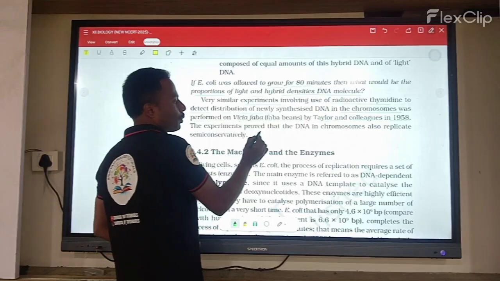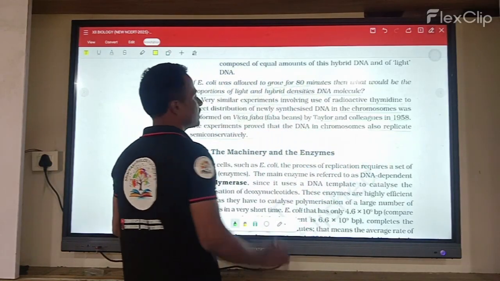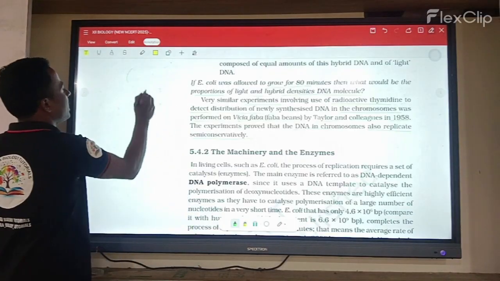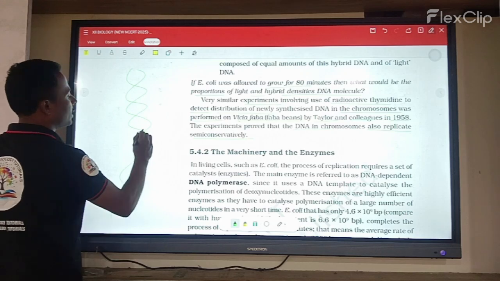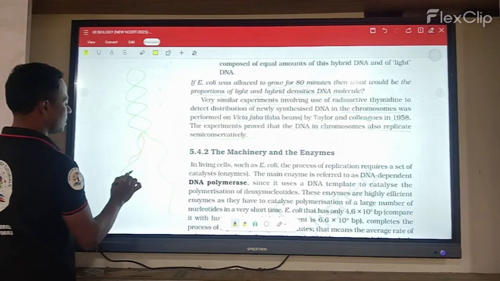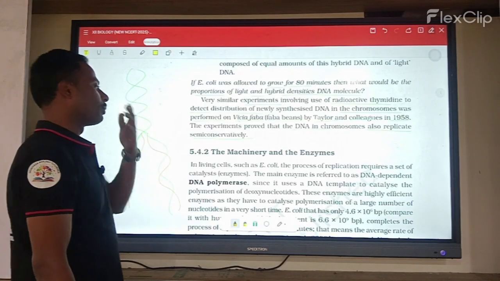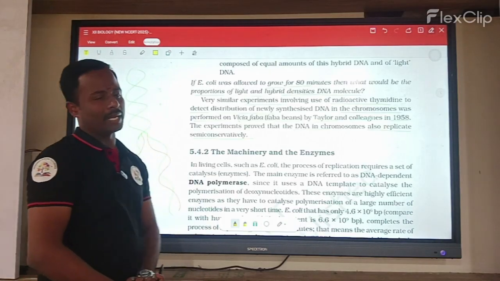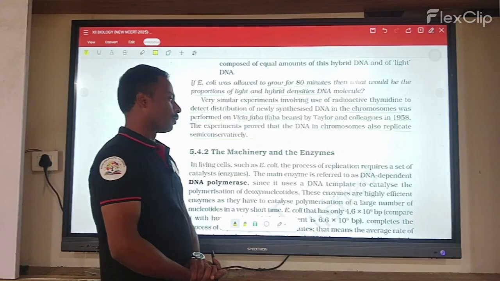In this experiment they proved that DNA in the chromosomes also replicates semi-conservatively. So the DNA fragments also participate in the semi-conservative process and produce new strands. Okay, this is completely the semi-conservative process of the genetic material.